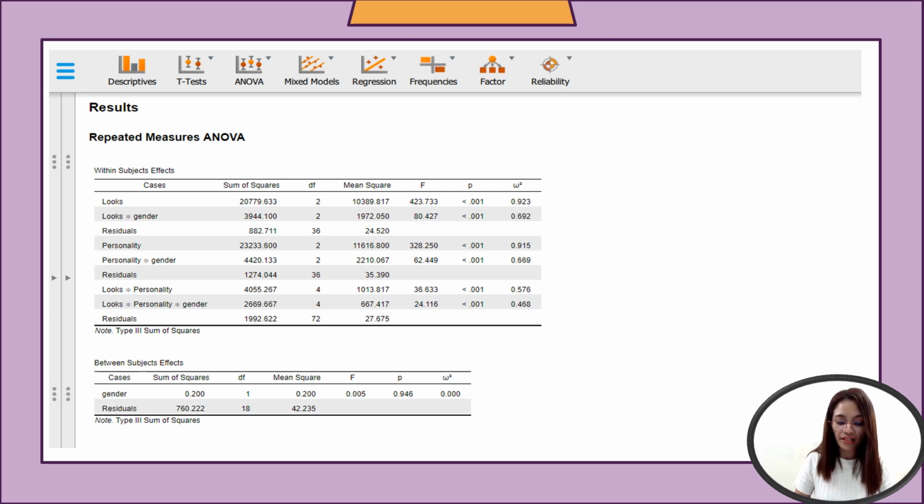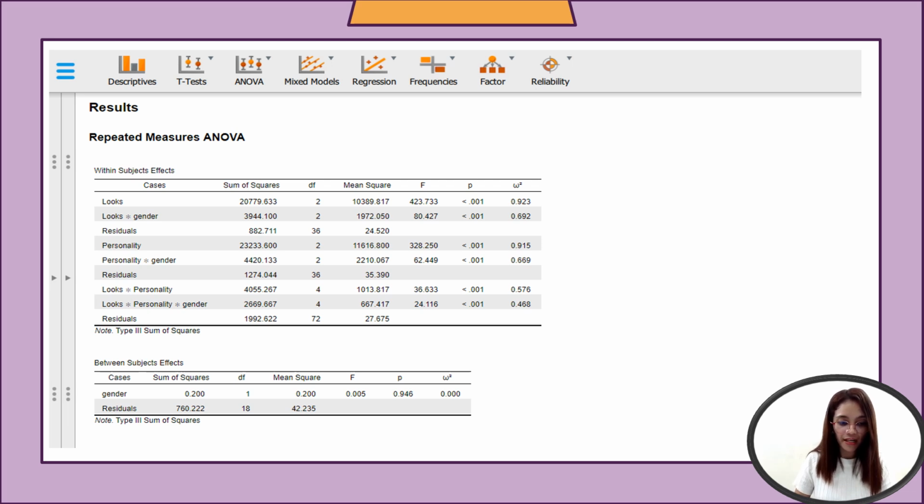That is represented by the F value 423.733 with the omega squared, the measure of the effect size, of 0.923. This suggests that looks significantly impact the outcome variable.